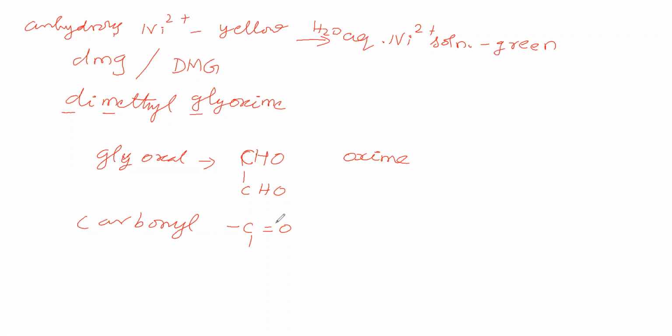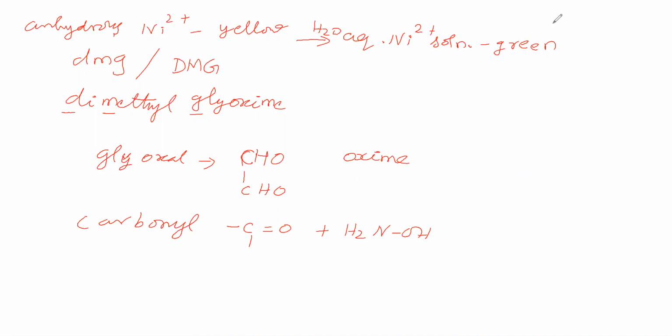You can consider this carbonyl compound, C double bond O, either as an aldehyde or as a ketone. We will treat this with hydroxylamine. This OH is the hydroxyl part, and this NH2 is the amine part. Therefore NH2OH is called hydroxylamine.